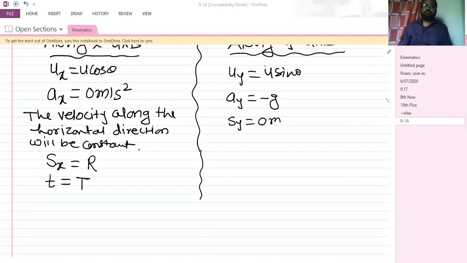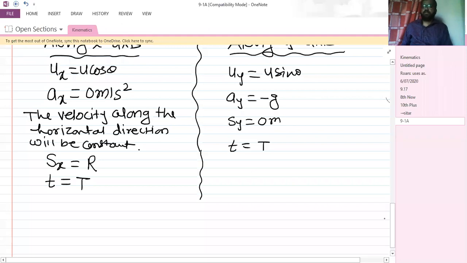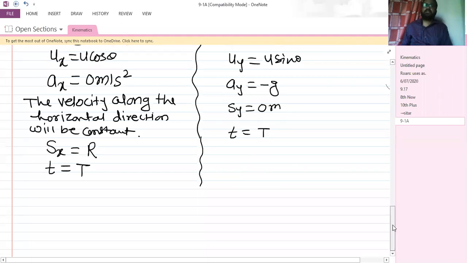So we have time t is equal to time of flight. Now we can apply the kinematical equations along x-axis and along y-axis. Firstly, I'll apply the kinematical equations for x-axis.